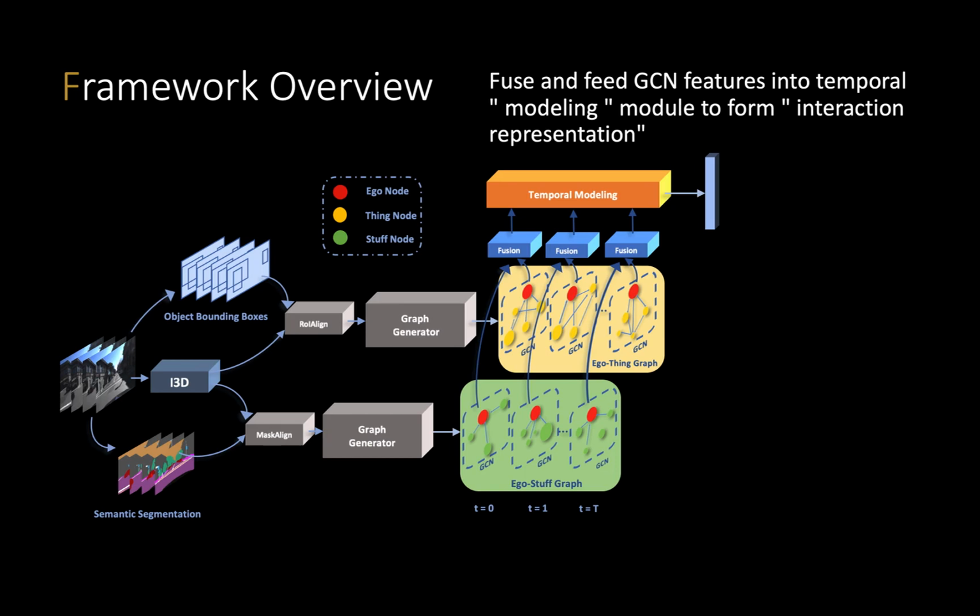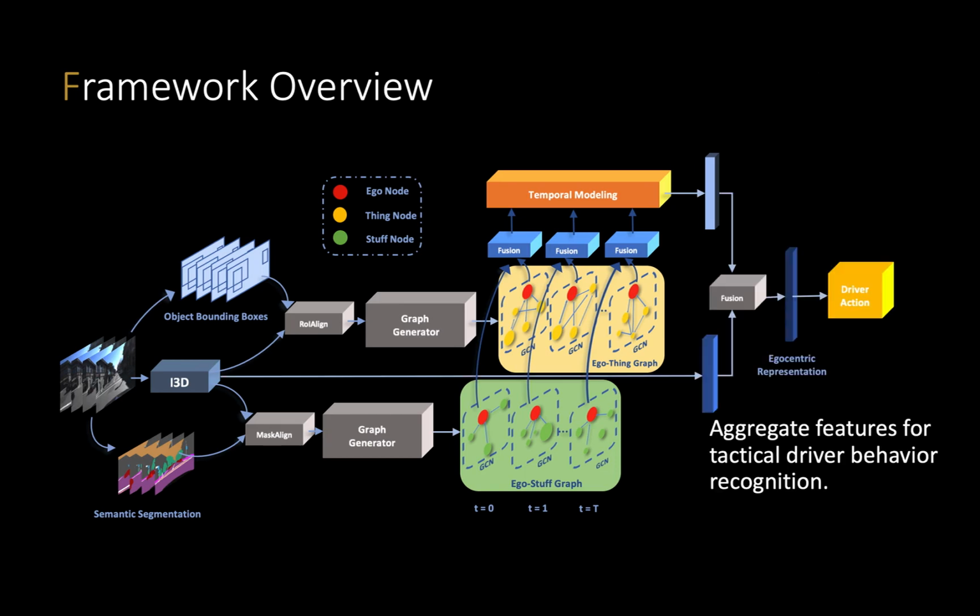In the end, we aggregate the features from the I3D branch and the graph convolution branch as the final egocentric representation, and we use it for driver action recognition.